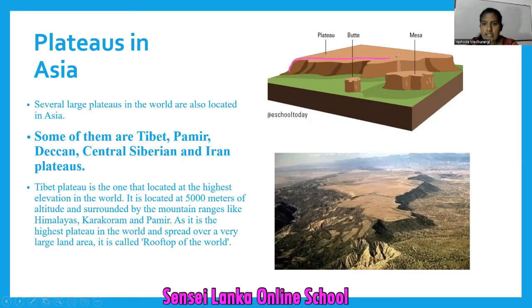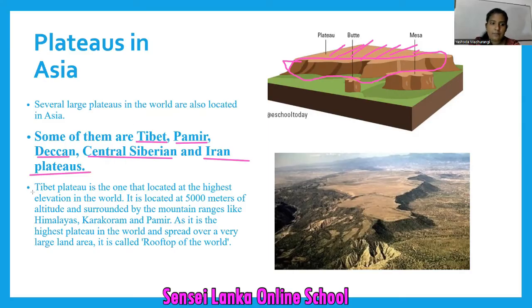So this area is a highland. On the highland, this area is flat. So if there is a flat land on a highland, it is a plateau. So what are the plateaus in Asia? Tibet, look at my screen. Tibet, Pamir, Deccan, Central Siberian, and Iran plateaus. These are some examples for the